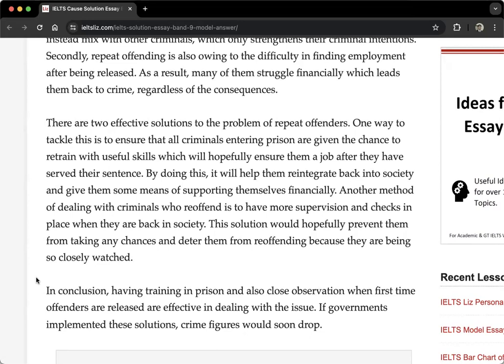By doing this, it will help them reintegrate back into society and gives them some means of supporting themselves financially.